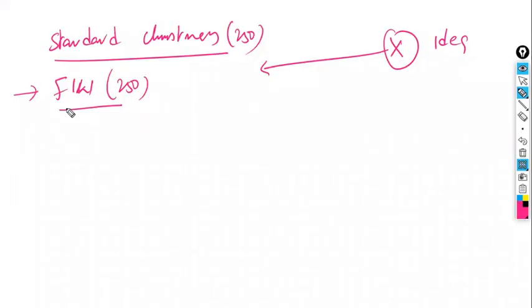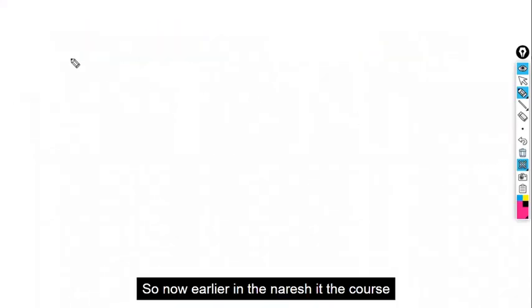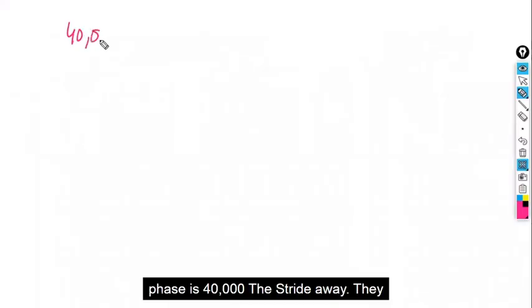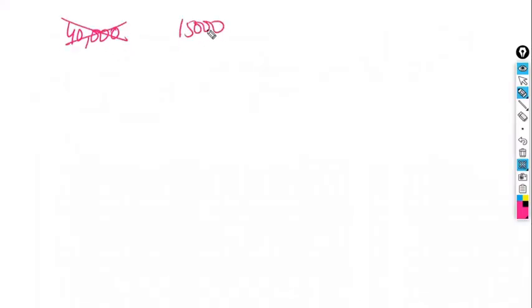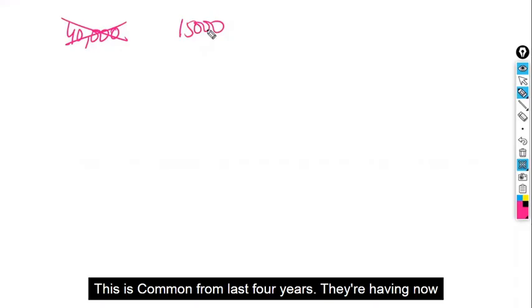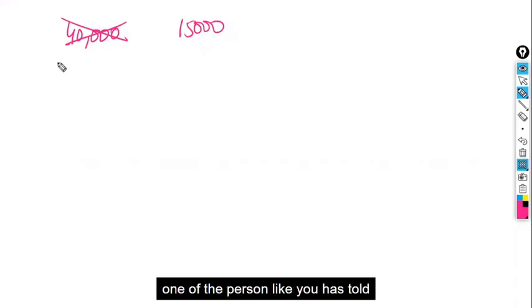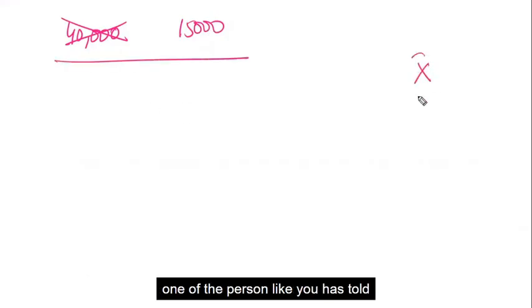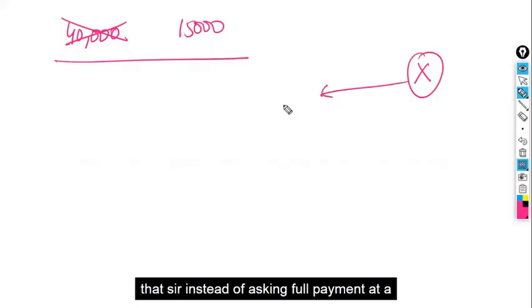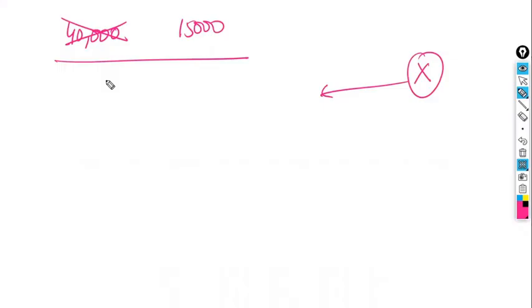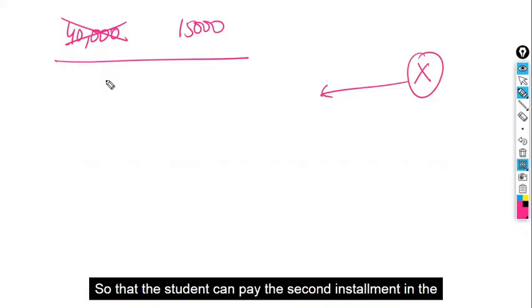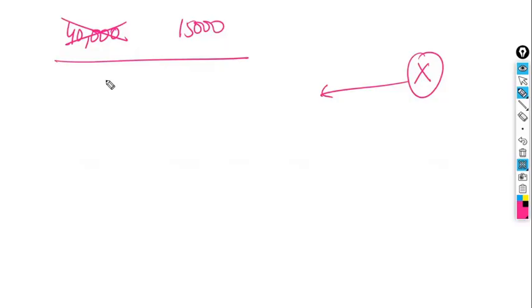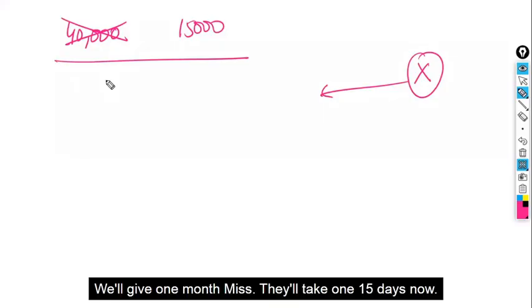Is that clear? So earlier at Naresh IT, the course fee was 40,000. Straight away they gave a discount, with the final fee as 15,000. This has been common for the last 4 years. Now, one person like you told that, sir, instead of asking for full payment at a time, why can't we give an installment? So that the student can pay the second installment 1 month later. We'll give 1 month, meaning they'll take 1 month 15 days.